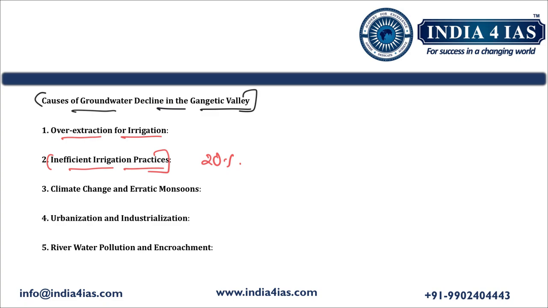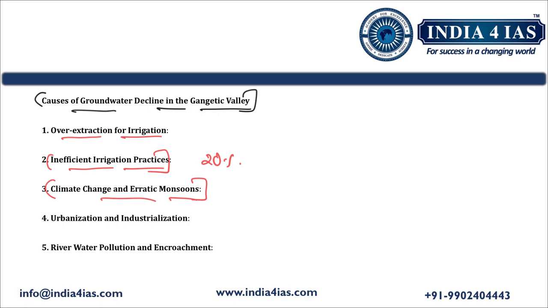The third major cause is climate change and erratic monsoons. The Gangetic Valley receives the majority of its rainfall from the southwest monsoon, and this southwest monsoon is one of the recharging sources of the groundwater. However, due to climate change, there is an increasing trend of erratic monsoons. With erratic monsoons, there are delayed, deficient or excessive rainfall patterns which result in less effective groundwater recharge. Droughts and rainfall variability have increased the reliance on groundwater further, further straining the groundwater aquifers in Gangetic Valley.